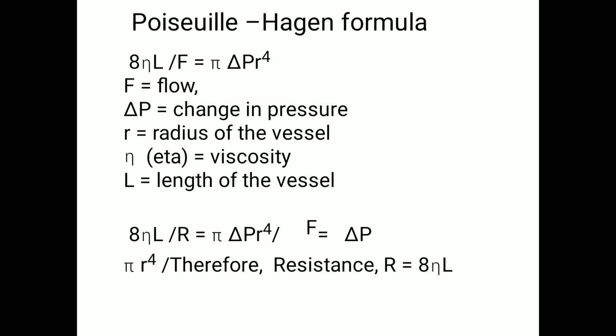Why I am emphasizing this is that the Poiseuille-Hagen formula is very important from the exam point of view. It gives the flow, pressure and resistance relationship.